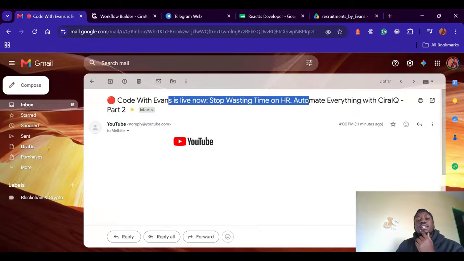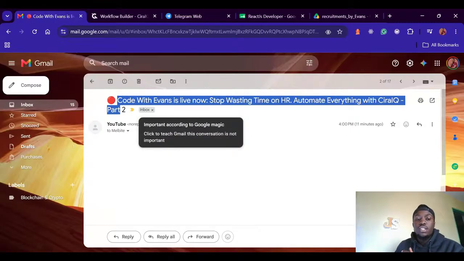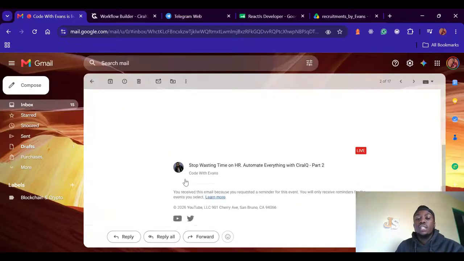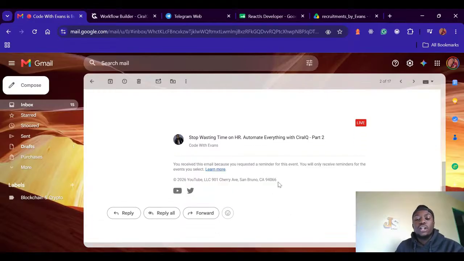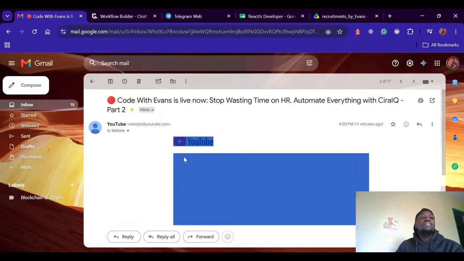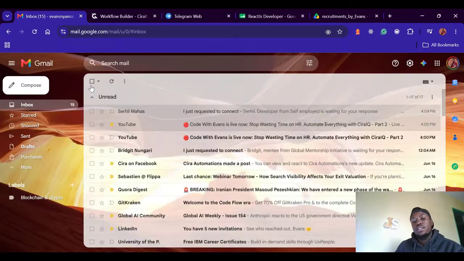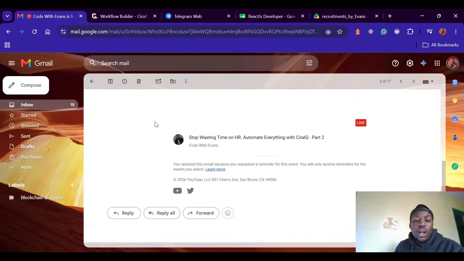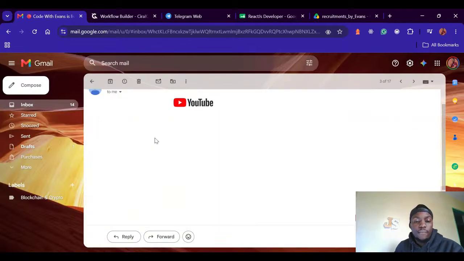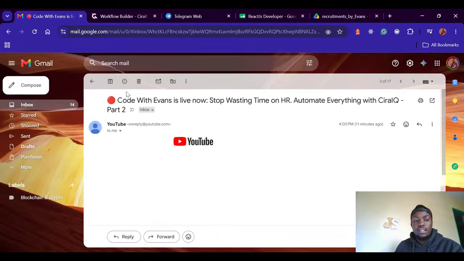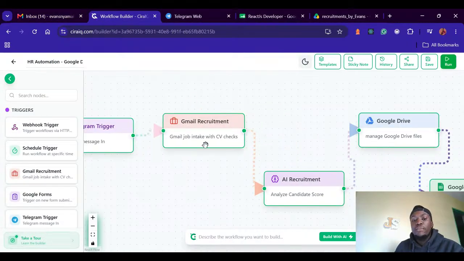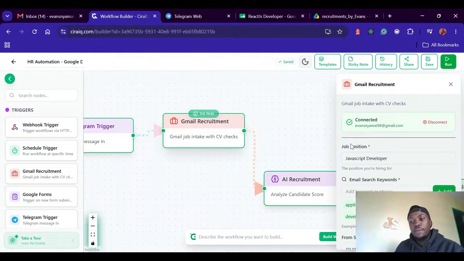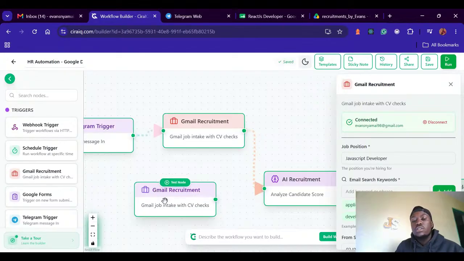Let's assume this is a CV. So they send an email with a title, and the email content contains your CV, your application letter or anything. And we have 1,000 or thousands of these. So instead of an HR person going one by one, reading through all these CVs, you can just go ahead and create this kind of automation. You go to the Gmail recruiter node, then you authenticate your Gmail. In case it's not authenticated, it will look like this.